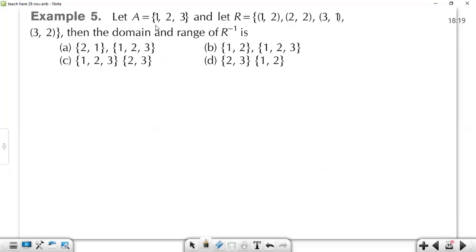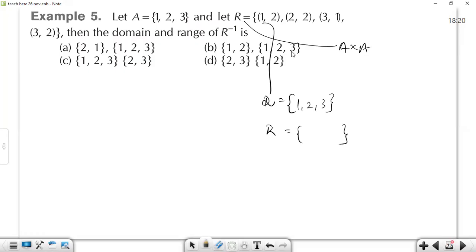So if there is a set A = {1, 2, 3} and its relation R is given, most probably the relation is on A cross A itself. We have to find the domain and range of R inverse. First, let's find the domain of R. Its domain is 1, 2, and 3. Do you agree its domain is 1, 2, and 3? What is its range? Please tell me. Range of R.